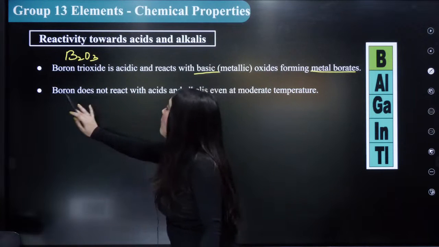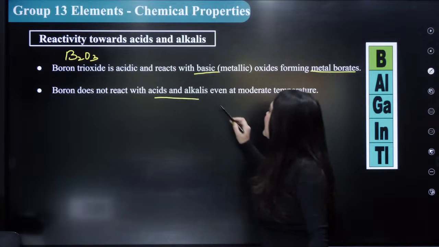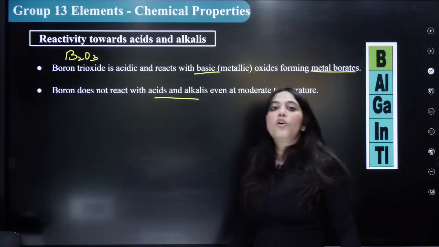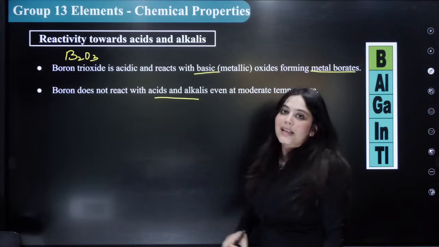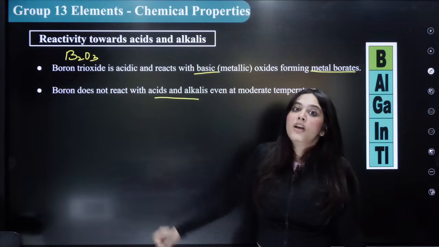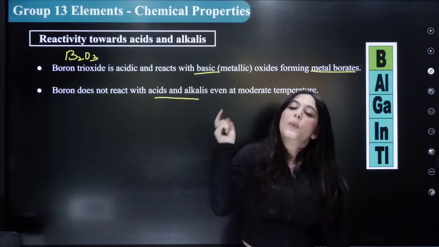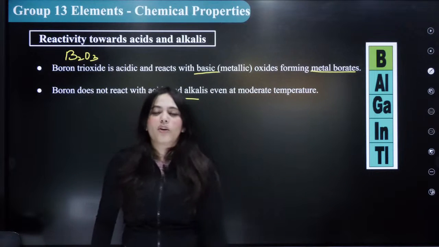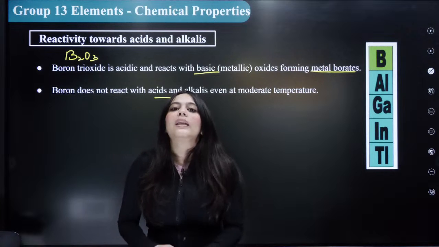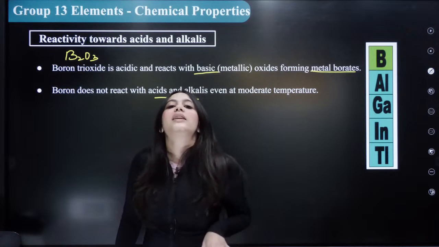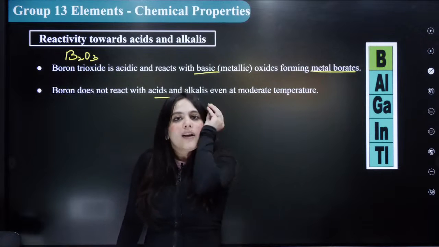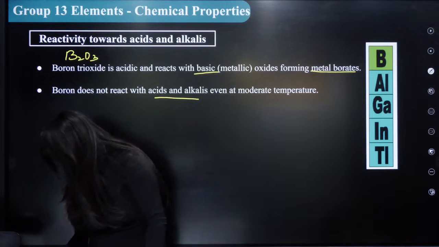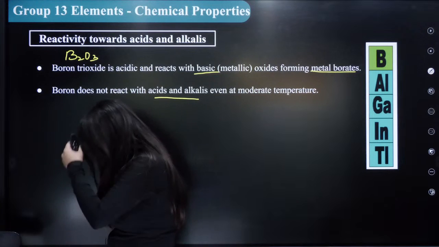The next thing is, boron does not react with acids and alkalis even at moderate temperature. So boron will not react with acid and alkali even at normal temperature. Simple boron I'm talking about, not boron oxide. I'm talking about simple boron. It will not react with either the acid or the bases even at moderate temperature. Okay, everybody understood this?